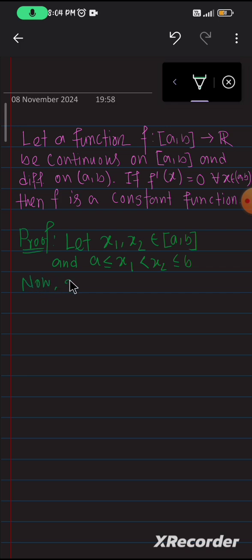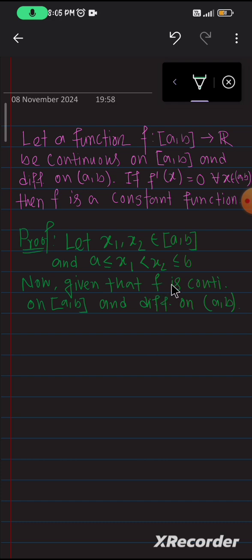Now, what is given? The function f is continuous on the closed interval [a, b] and differentiable on the open interval (a, b).